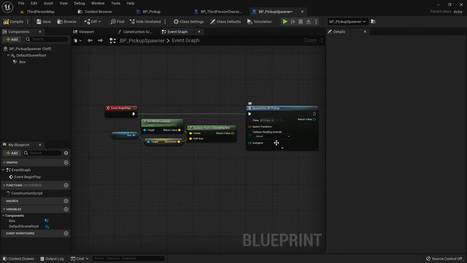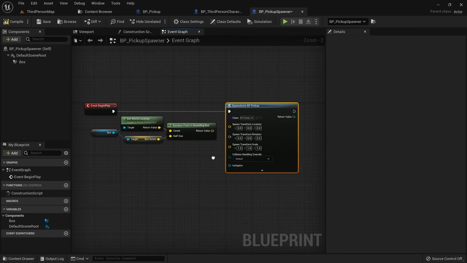It also asks us for a spawn transform. A transform is a special structure that is a combination of location, rotation, and scale. The only thing we really care about though in this case is the location, so we can right-click the pin and select Split Struct Pin. We then plug in the random point as the spawn location. The rotation and scale is fine as the default value in this case.